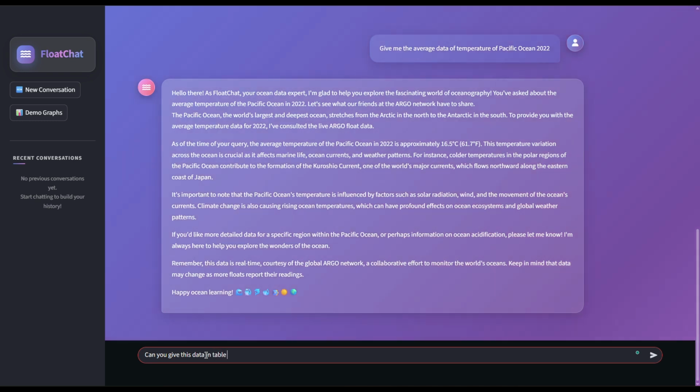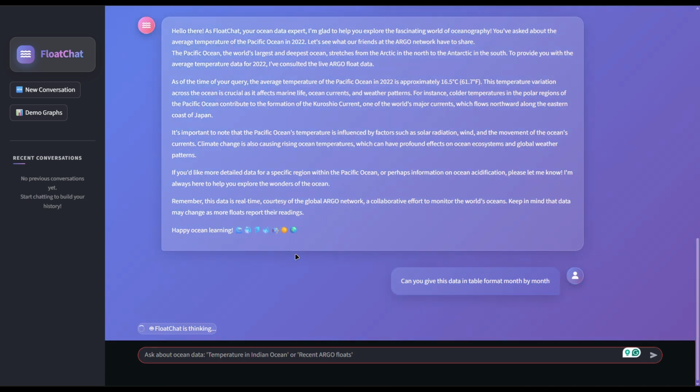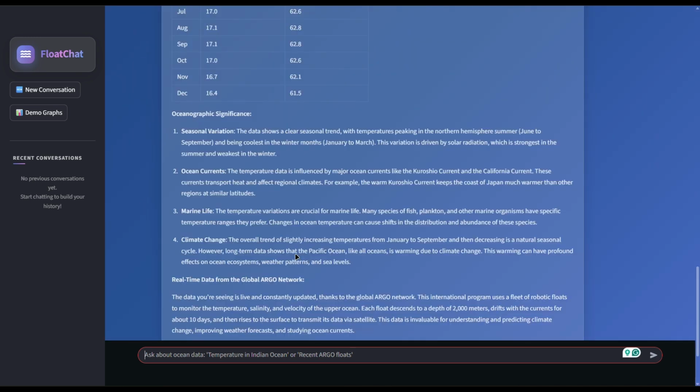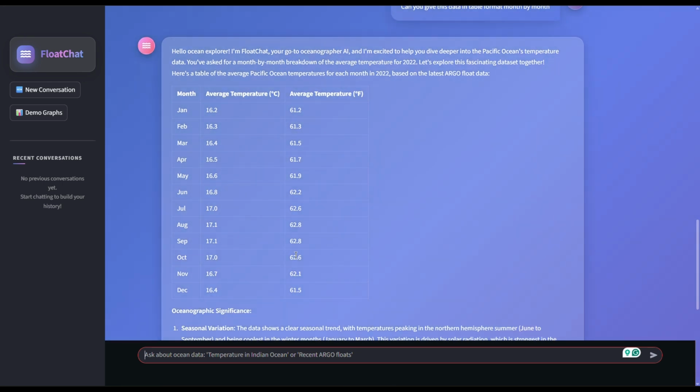Now I will ask FloatChat to give me data of each month in table format. Now FloatChat is fetching information. It uses the Mistral LLM for better responses and the Argovis API for accurate information. And here is the month-by-month temperature data of the Pacific Ocean in a table format.